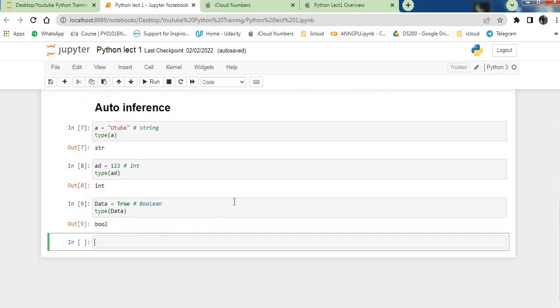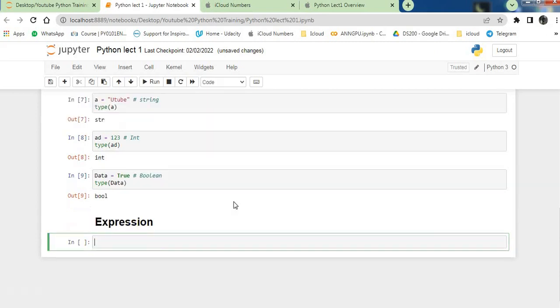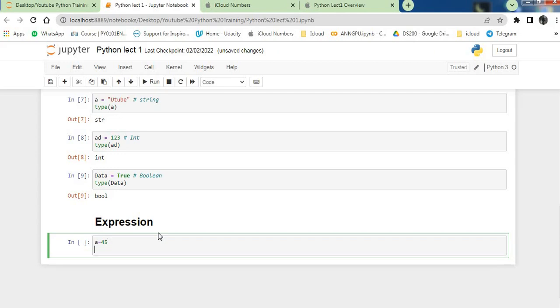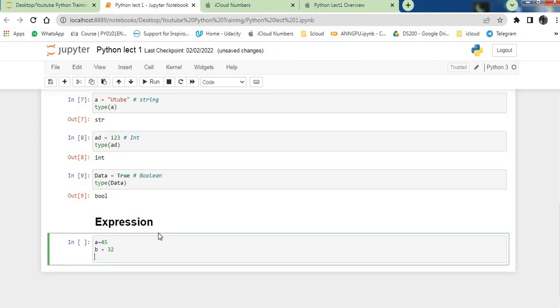And our last is expression. Here I have given the heading, and now I can write any expression. For example, I just want to do a is equals to 45, b is equals to 32, and c is equals to 40.